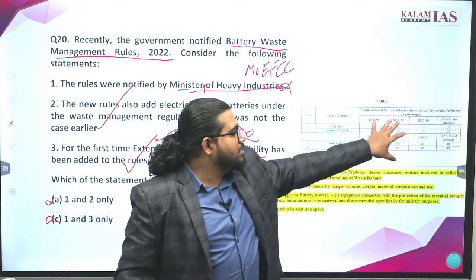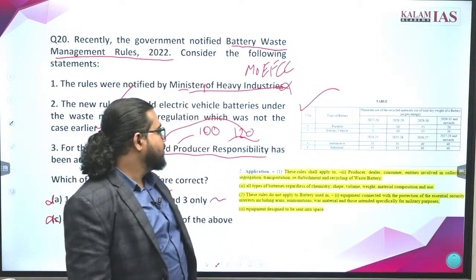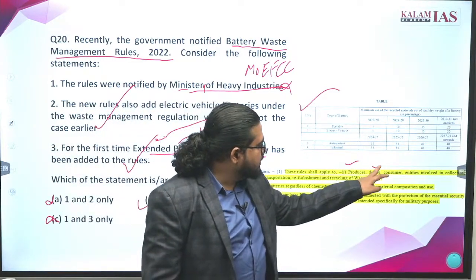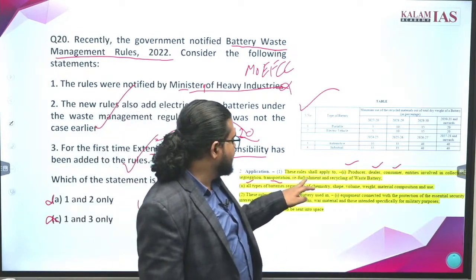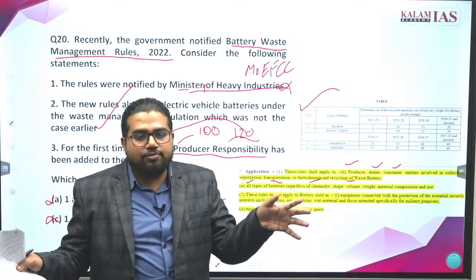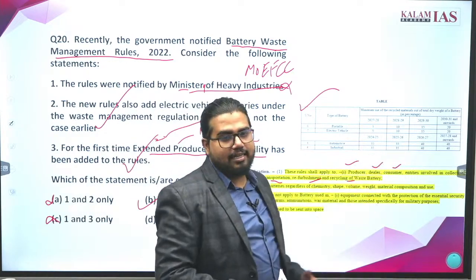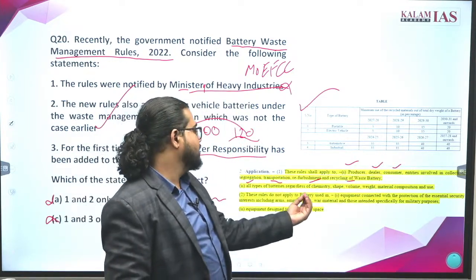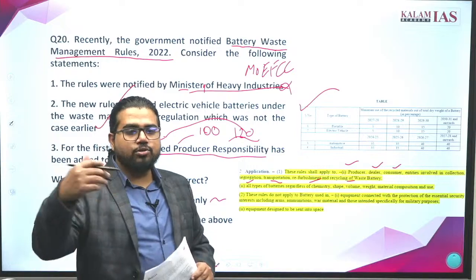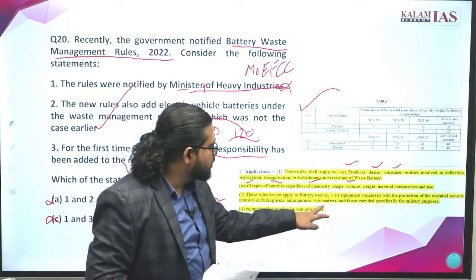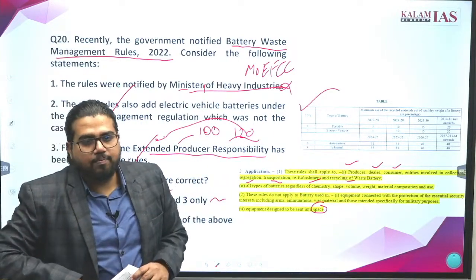So these are some provisions. Targets are given by year. This much of the battery should be recycled, as given under the new rules. Now different producers, dealers, consumers, entities in segregation, transportation, refurbishment, the complete life cycle of batteries is brought under the new rules, and the responsibility of all these persons is categorized, and all kinds of batteries come under the rules. Only those batteries used for maybe military purposes or in space are not covered. In all other sectors wherever batteries are in use, they are brought under the new set of rules. Okay.